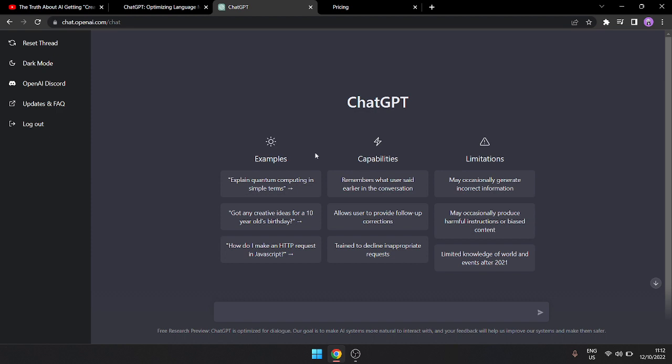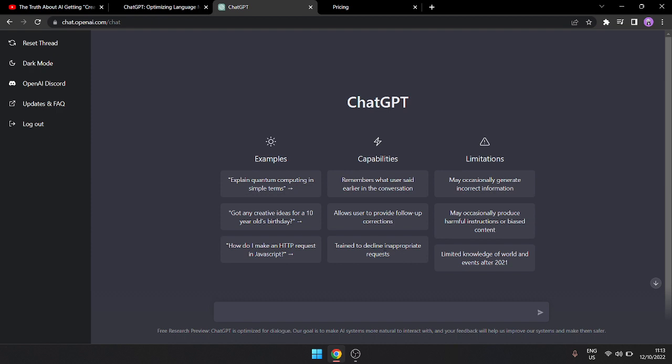Now they have given some examples, capabilities and limitations. They have mentioned these are some examples, these are the capabilities which it can do. It remembers what was said in earlier conversation, like I have chatted a couple of times, so it will remember all the conversation. I think this is stored in Azure cloud infrastructure. From there, once you log in, it easily recovers your past chat history, and it is also used for follow-up conversation.